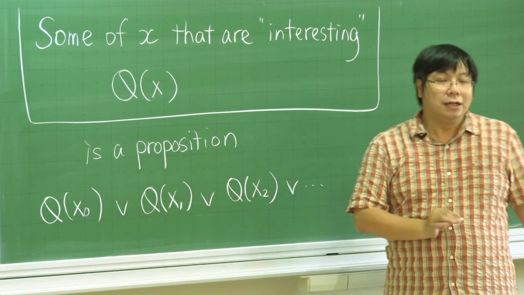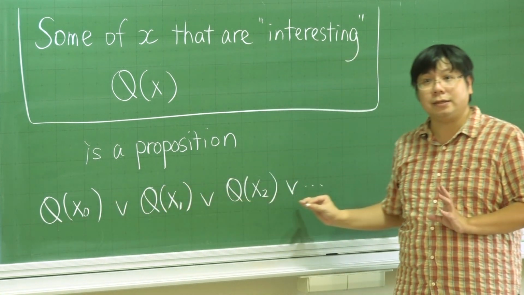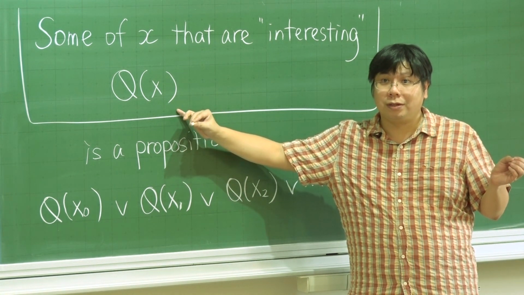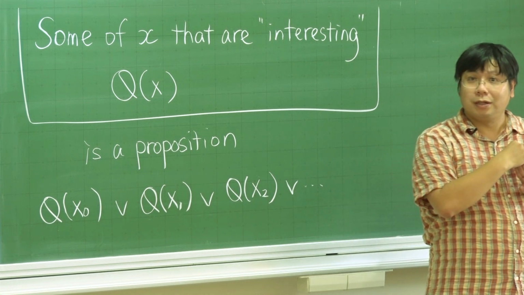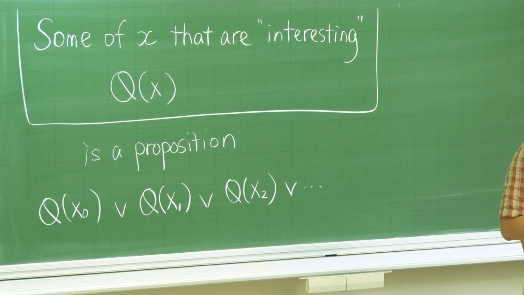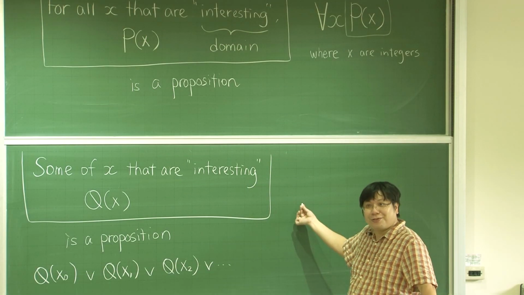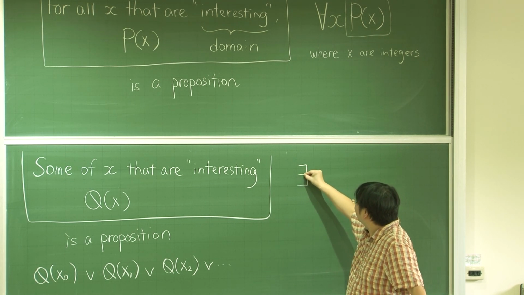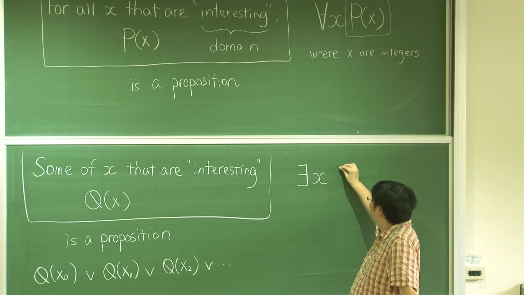Is that okay? So the truth value of this one is exactly, we look at all the possible x's and find out whether one of them will make this Q(x) true. If one of them can make this Q(x) true, then we say true. If every one of them cannot make Q(x) true, then we will say false. Is that okay? Good. And now, shorthand notation. So what is the shorthand notation for this one? This is this one. So this is a strange symbol, but you will soon know.